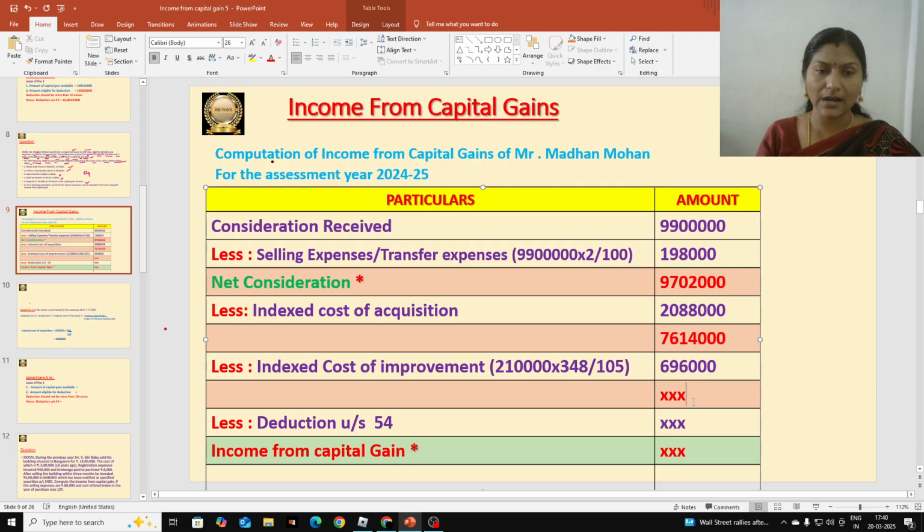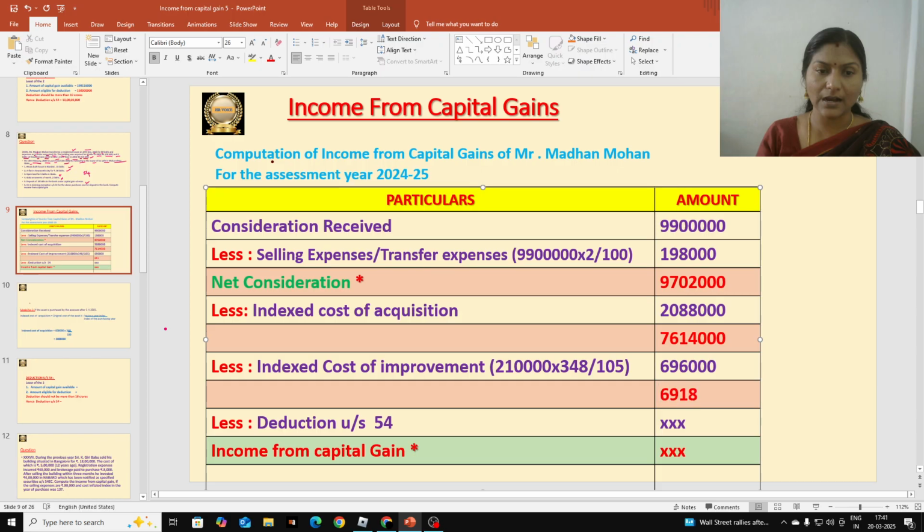Let us deduct that indexed cost of improvement from the previous value, that is 76 lakhs 14,000, students. 76 lakhs 14,000 minus 6 lakhs 96,000. So we get 69 lakhs 18,000.